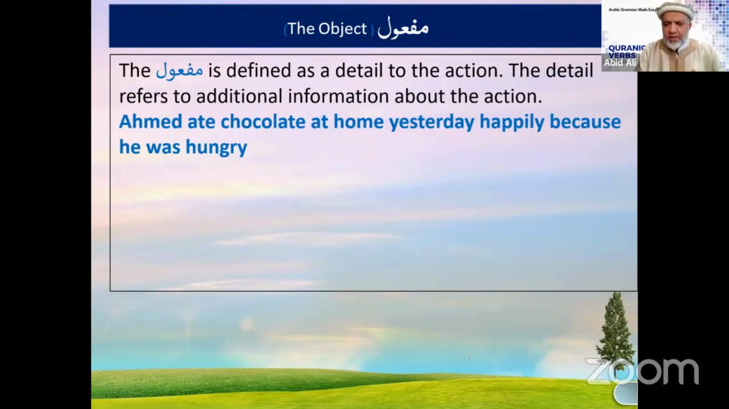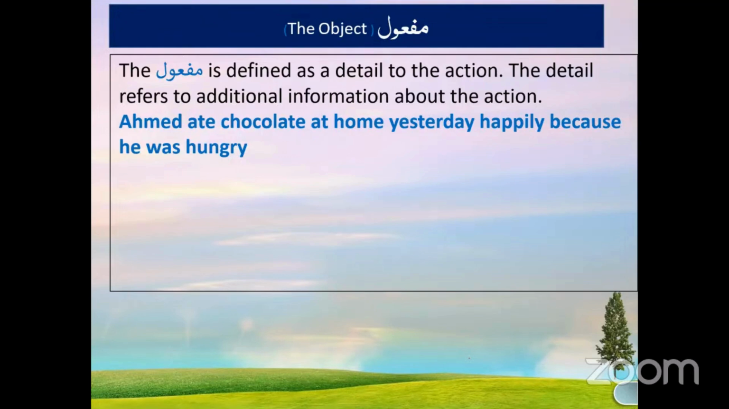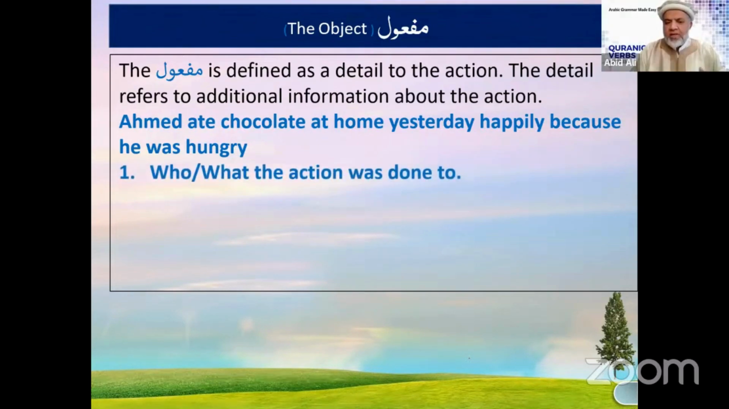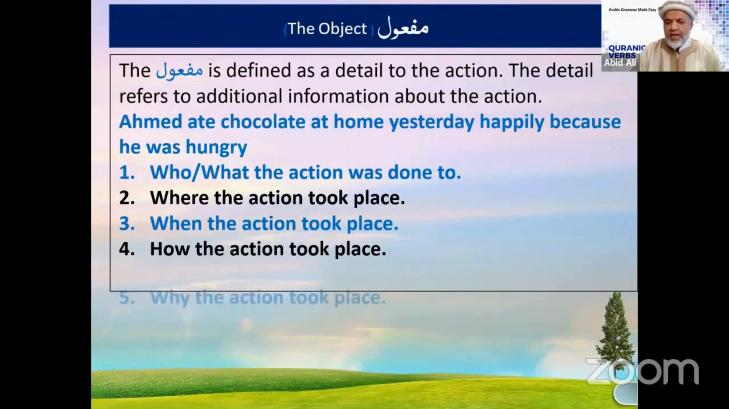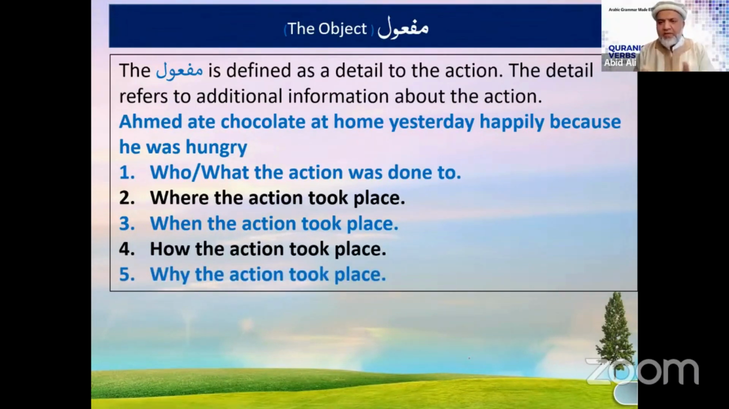Everybody agrees on that? That he is the one who is doing the action of eating. And ate is the verb. And what did he eat? Chocolate. Yes. Now, if I say who, what the action was done to, right? Where the action took place? At home. Yes. And when did it happen? Yesterday. How did it happen? He was doing it happily. And why did he do it? Because he was hungry. Is this giving you the sense of what is going on in this sentence? All these details, at home, yesterday, happily, and because, these are all the maf'uls.